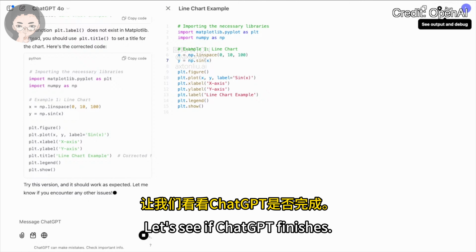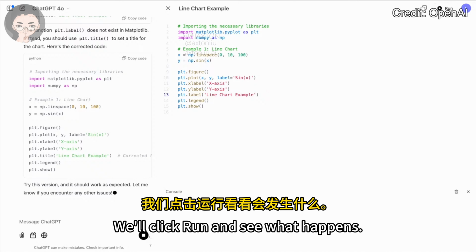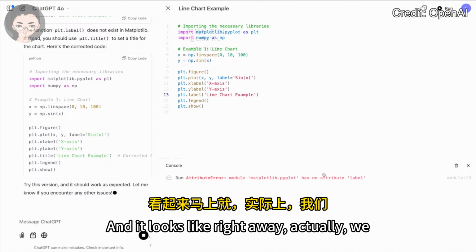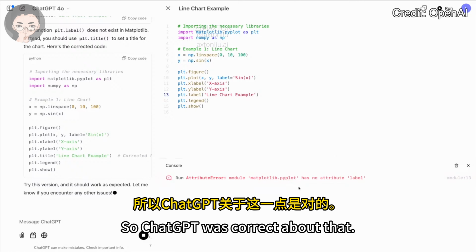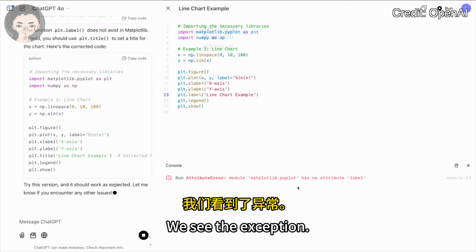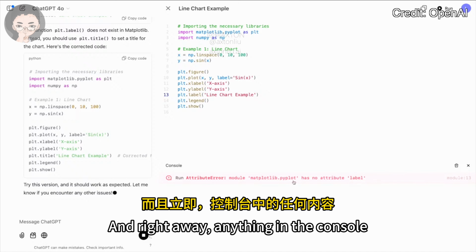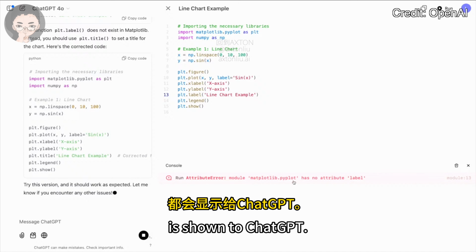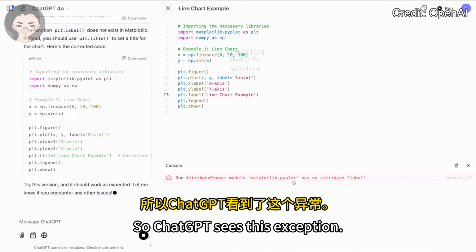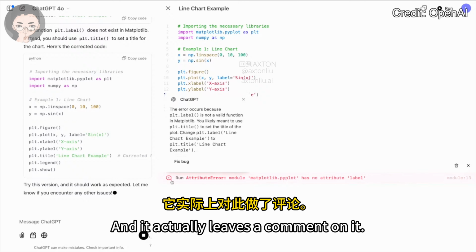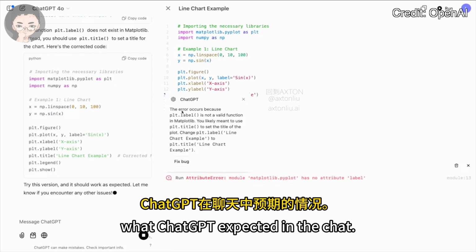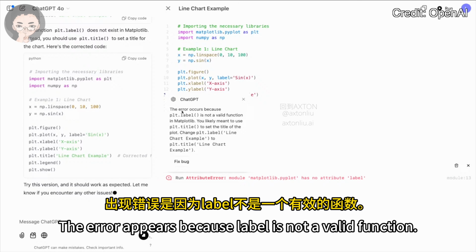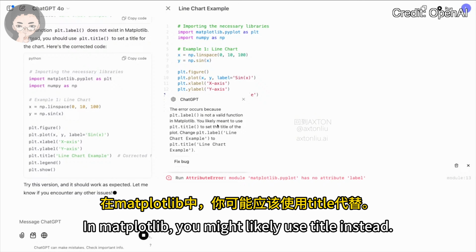Let's see if ChatGPT finishes. We'll click Run and see what happens. Click Run, and it looks like right away, actually, we see that label is not defined, so ChatGPT was correct about that. We see the exception, and right away, anything in the console is shown to ChatGPT. So ChatGPT sees this exception, and it actually leaves a comment on it. And it looks like this corroborates what ChatGPT expected in the chat. Label is not a valid function in Matplotlib. You might likely use title instead.